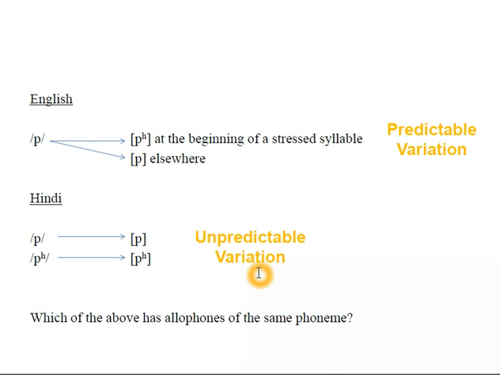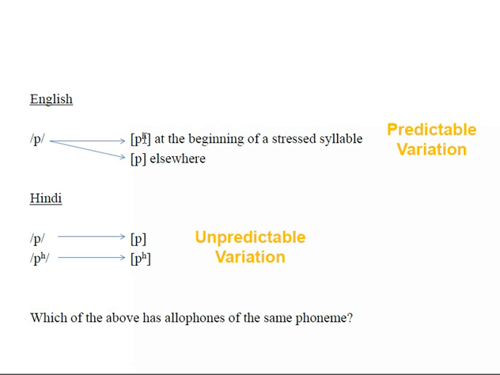This is how it works in English. In English, we have one understanding of what it is to make a p sound, and so we say that we have a p phoneme, and that p IPA symbol is surrounded by the two slashes. The brackets indicate how it's pronounced.